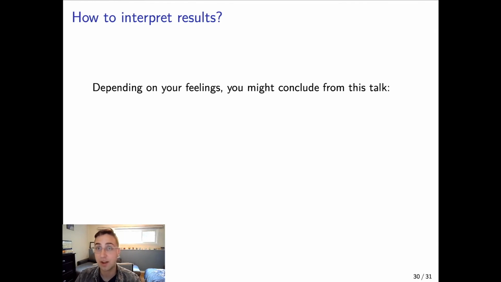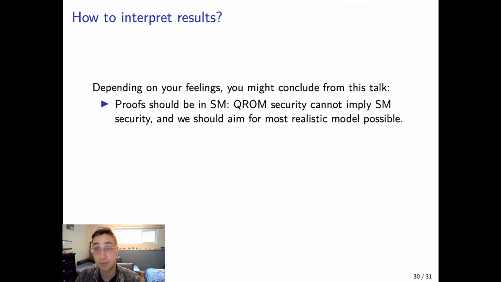After seeing this talk, depending on your feelings coming into it, you might conclude that proofs should be in the standard model. You could argue that QROM security cannot imply standard model security, and therefore you should aim for the most realistic model possible, the strongest model possible.